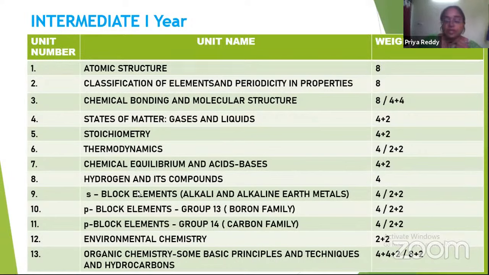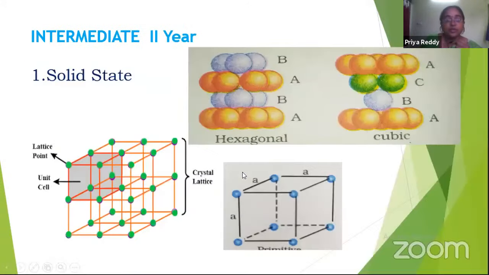So next, coming to the intermediate second year syllabus discussion. The first unit is solid state. Gaseous state and liquid state are discussed in the first year, and in the second year, solid state is discussed.